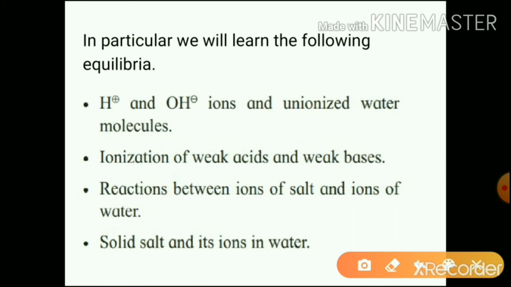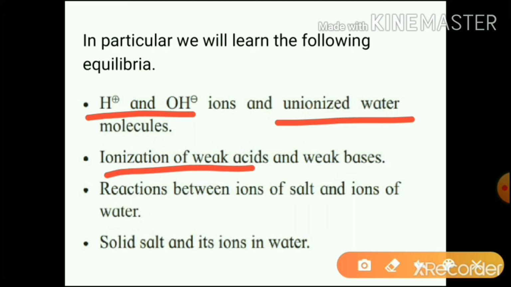In particular, we will learn the following equilibria in this chapter. First one is the equilibrium existing between the H+ and OH- ions and unionized water. So the water molecule undergoes ionization to form hydrogen ion and hydroxyl ion, and there the equilibrium is established. So we are going to study that equilibrium also.